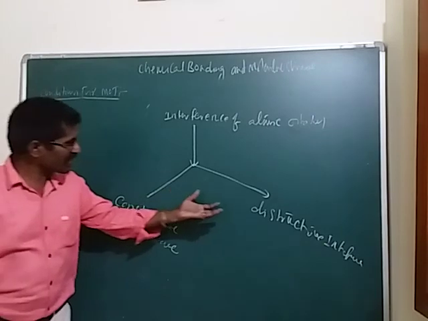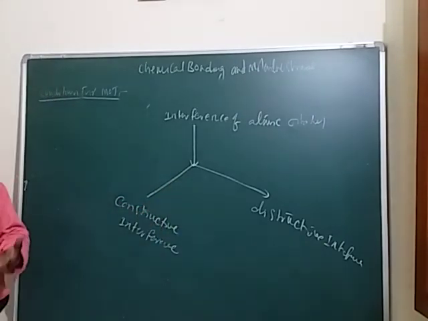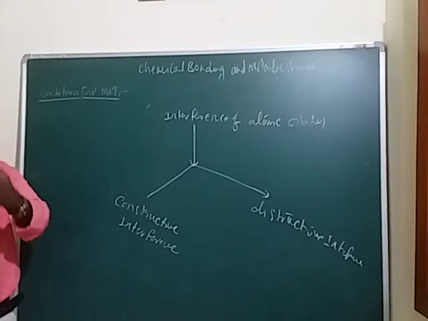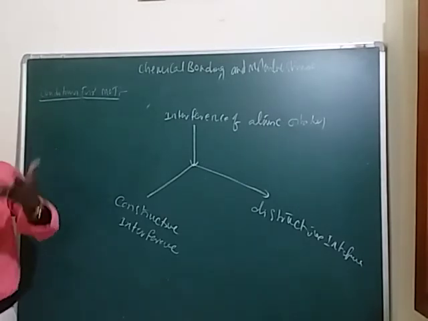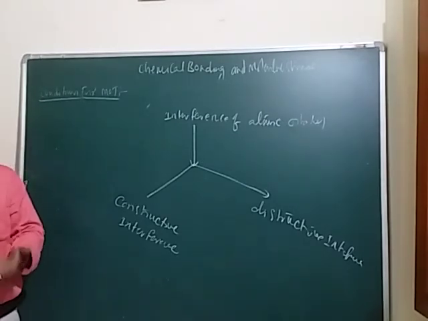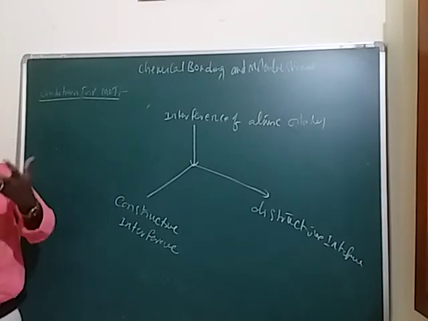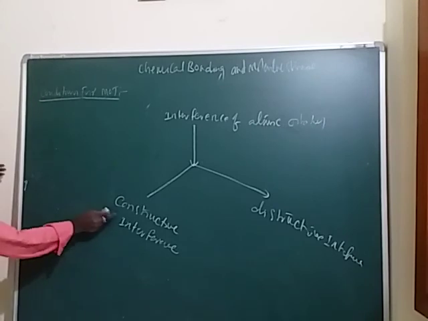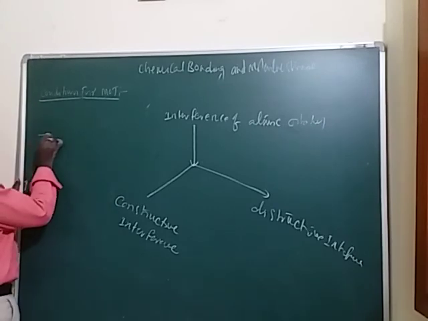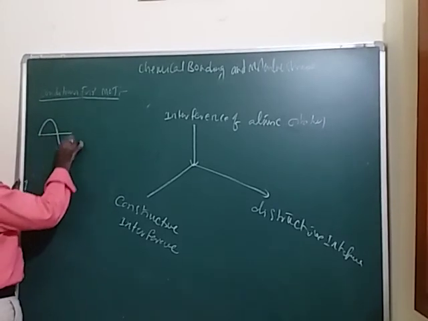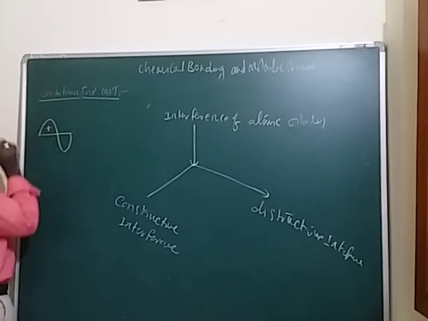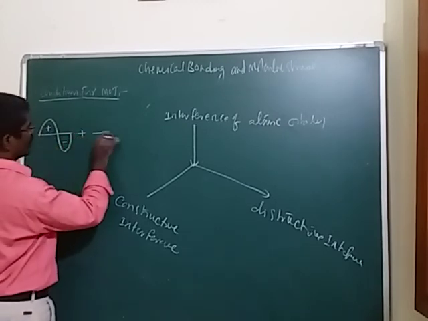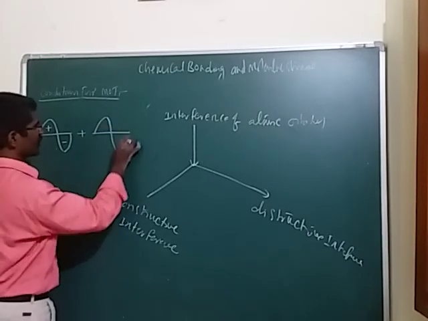But in destructive interference, the two atomic orbitals combine in the opposite phase, that means opposite sign. So for this combination I want to write here one wave, with its amplitude. Here is the negative sign, and this one is the positive sign.